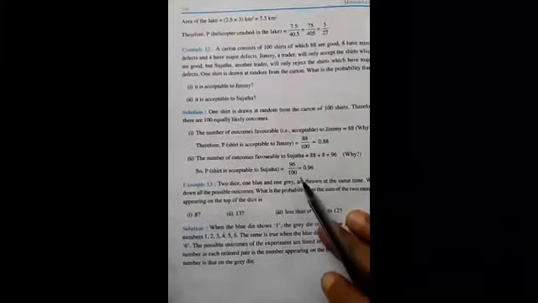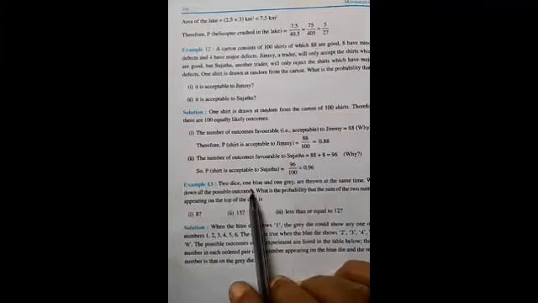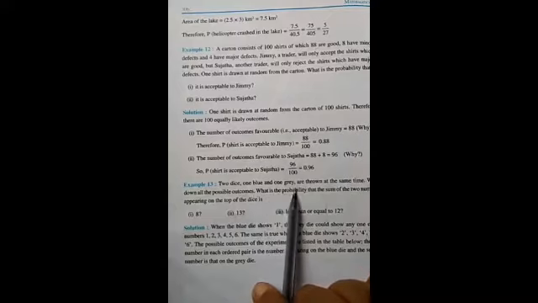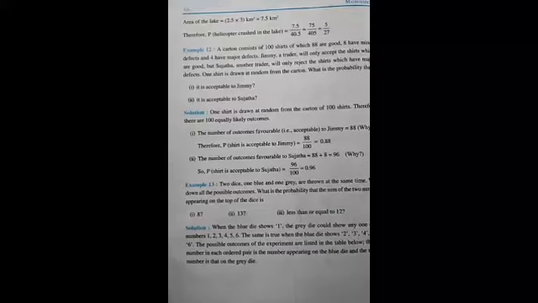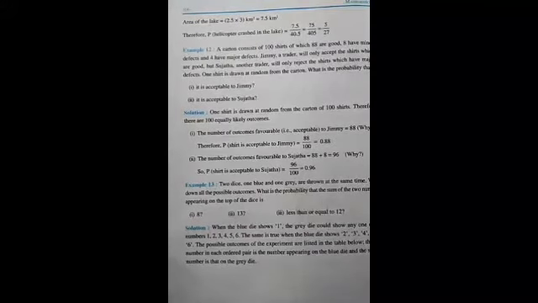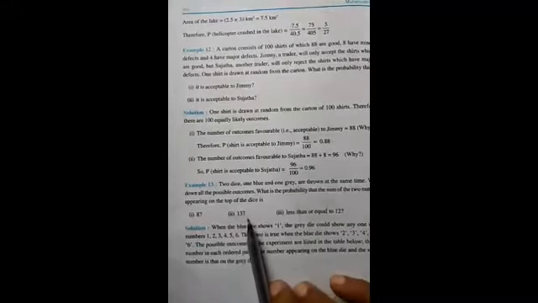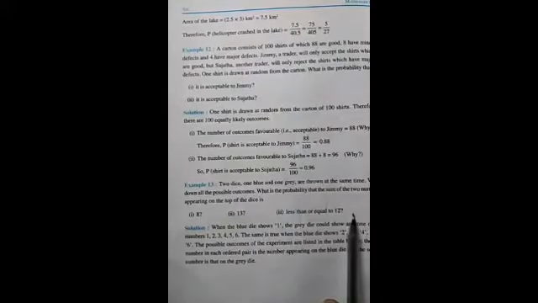Example number 13. Two dice, one blue and one grey, are thrown at the same time. Write down all the possible outcomes. What is the probability that the sum of the two numbers appearing on the top of the dice is 8, 13, or less than or equal to 12?